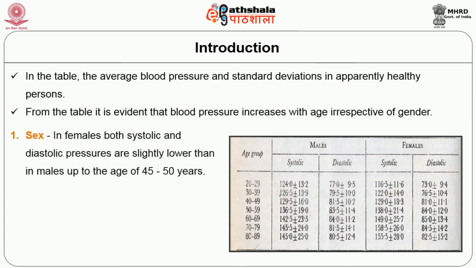The next factor is gender. In females, both systolic and diastolic pressures are slightly lower than in males up to the age of 45 to 50 years, the beginning of menopause.